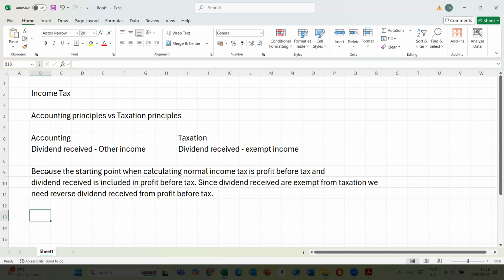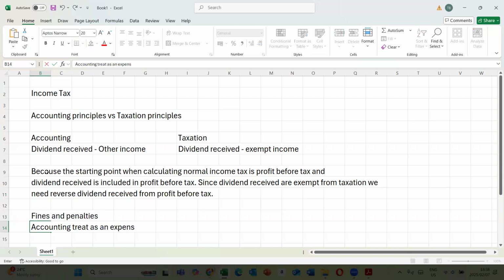Then we have things like fines and penalties. Accounting treats fines and penalties as an expense. But how is SARS, or taxation, treating this?